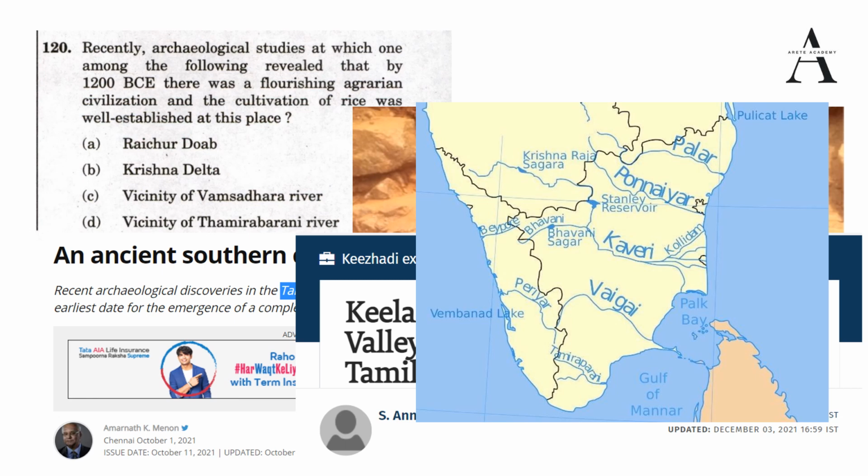Thamirabarani River or Tamraparani or Porunai, you can read about these three names. UPSC can give different names of the same river and they will try to confuse you. Okay, so it is a perennial river and it is rising from a hill in Western Ghats and it is draining into Gulf of Mannar. Same with Vagai. Vagai is a river in Tamil Nadu. It is also originating from the hills of Western Ghats. The hills are not prominent ones, so I am not reading them out. And it also flows into Palk Bay. Okay, so this information you should remember.